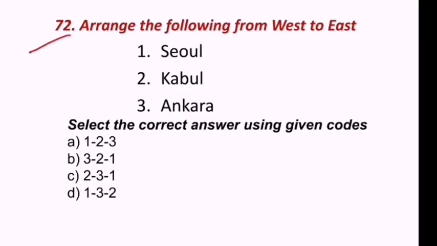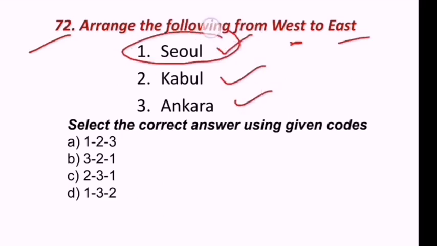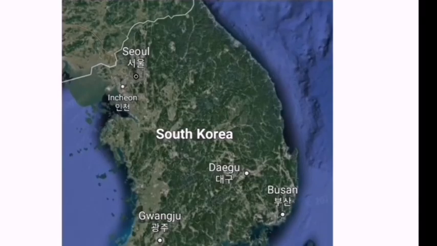72nd question. Arrange the following from the west to east. Seoul, Kabul, Ankara. We know Seoul is South Korea's capital city. Kabul is Afghanistan. Ankara is Turkey's. Look at the maps here. This is Seoul in South Korea, Kabul is in Afghanistan, and Ankara is in Turkey.